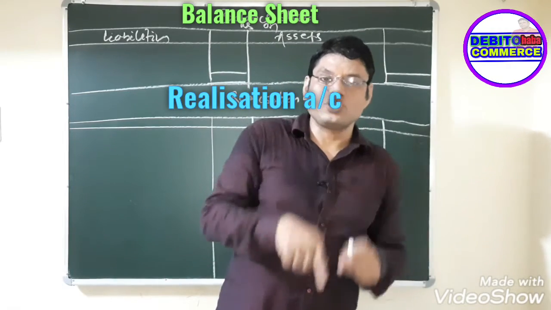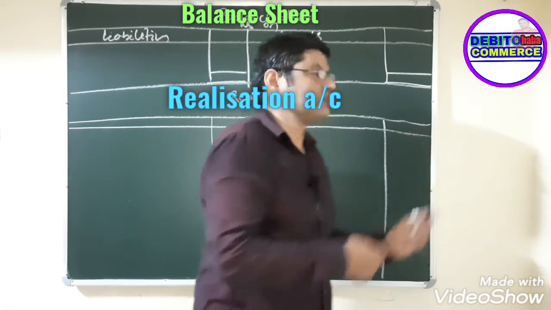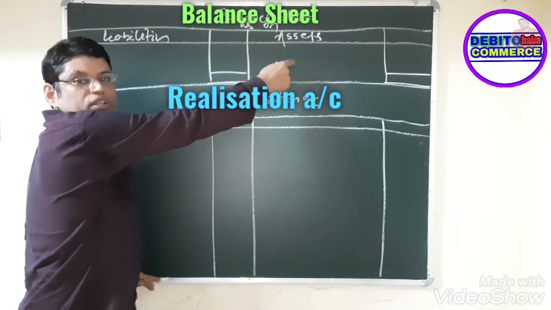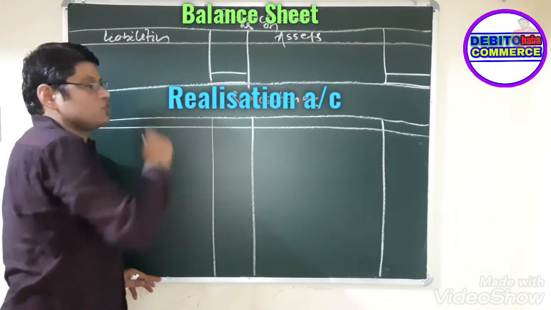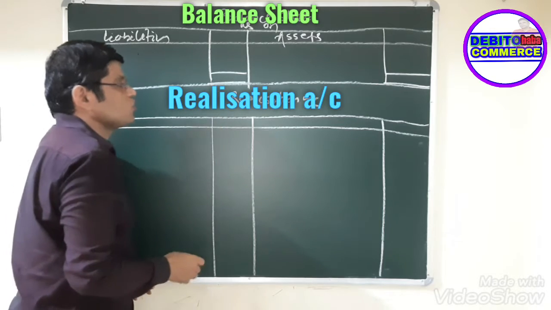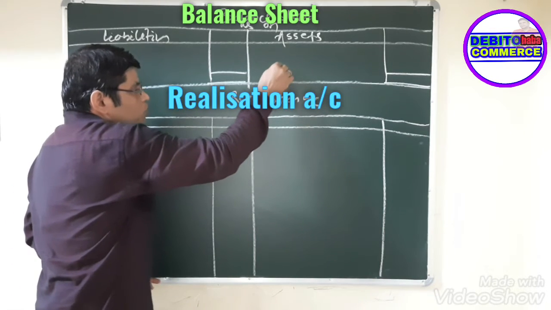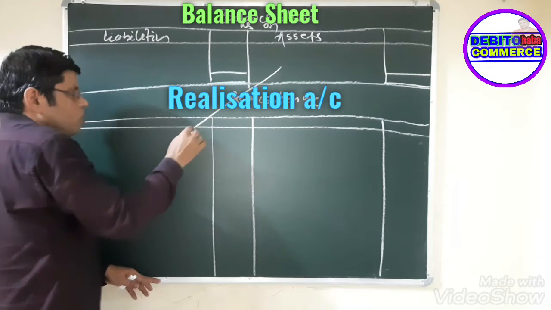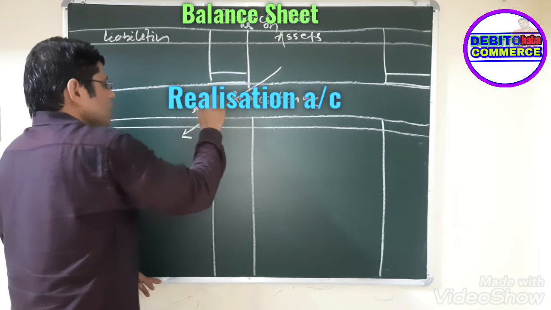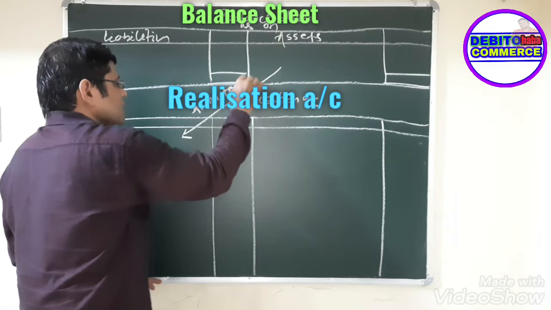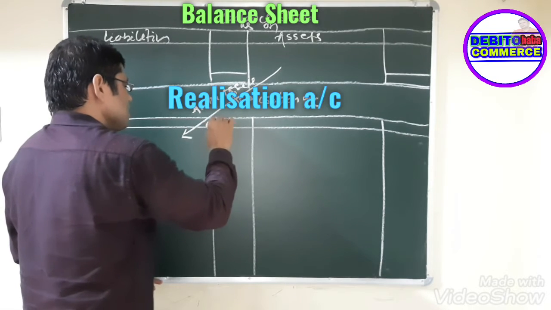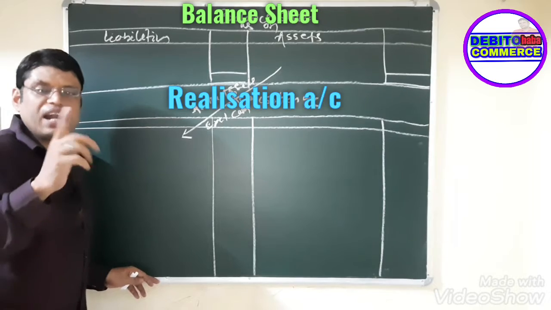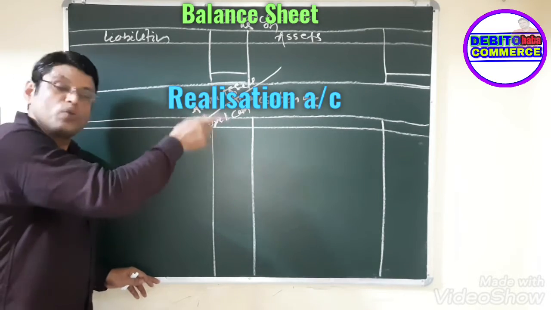How will we prepare this realization account? We know in the balance sheet the assets we record this side and the liabilities this side. So for the preparation of the realization account, you just note down all the assets, excluding cash, bank and fictitious assets, including goodwill.